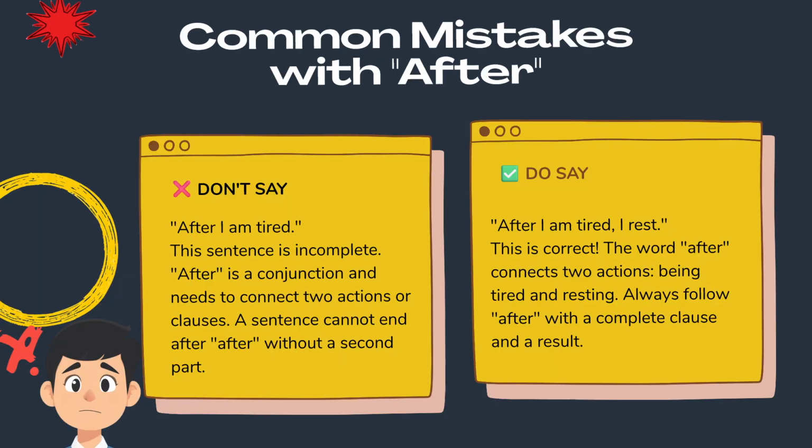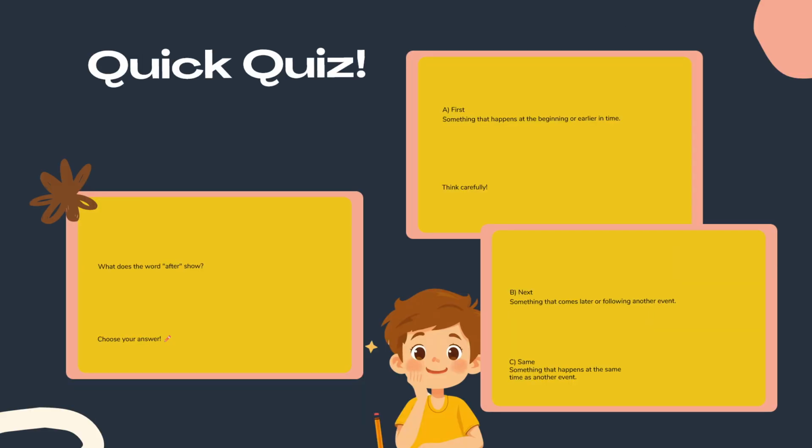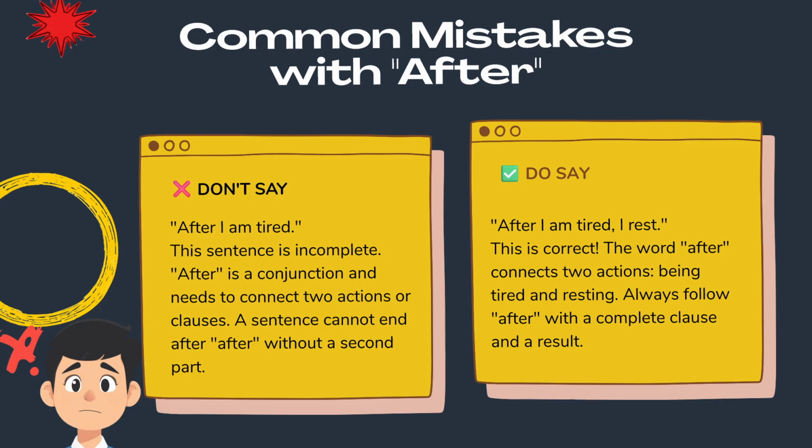Here are some tips for using after. Use it to show time order. Use it before nouns or actions. Remember, after always means later. Some common mistakes include using after when before is needed. For example, I eat after breakfast is wrong if the meaning is eating breakfast first. Always check the time order.